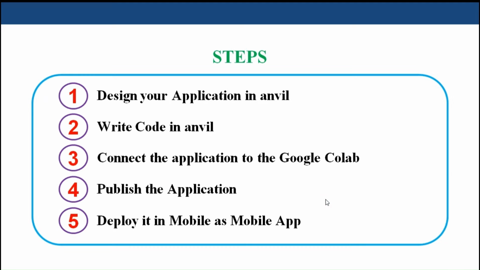These are all the steps. Design your application in Anvil is the first step. We are using the Anvil framework for the design section as well as the client side code section. The second step is coding in Anvil. The third step is connect your application to the Google Colab, and publish the application is the fourth step. And finally we are going to deploy our application in mobile.